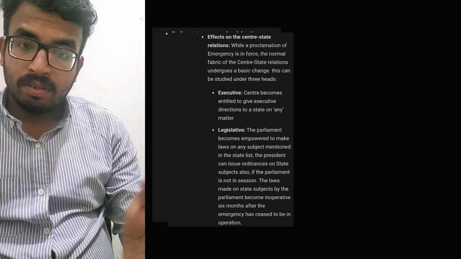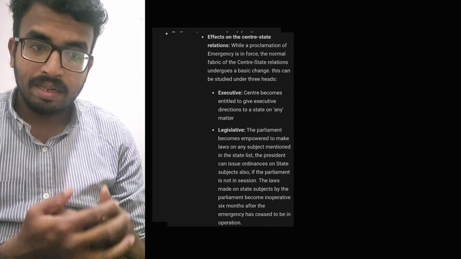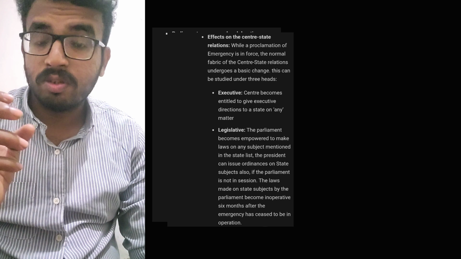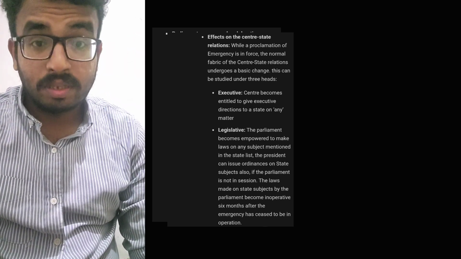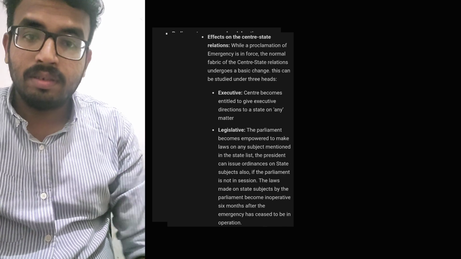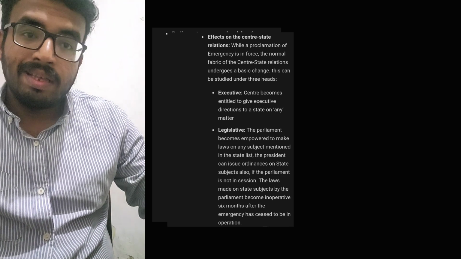But the emergency is revoked right now, after a short term of tenure. Still, until a 6 month period, the laws which were passed during the emergency will remain on the state subject, the state list. So the state government cannot escape that imposition. They have a 6 month waiting period, and only then can they go back to the normal state.